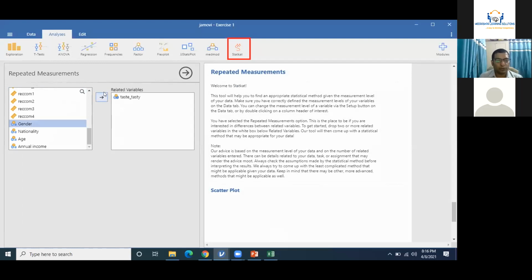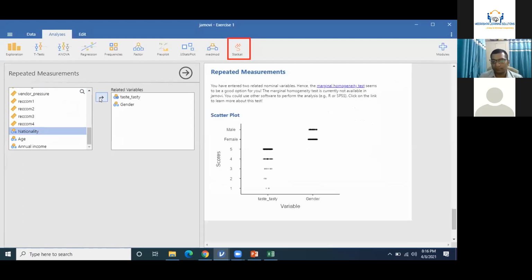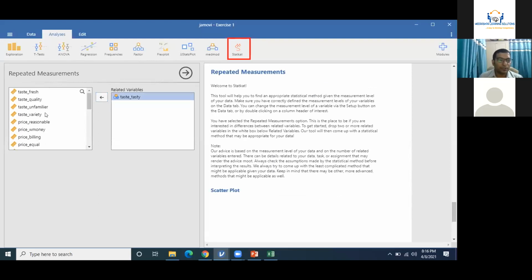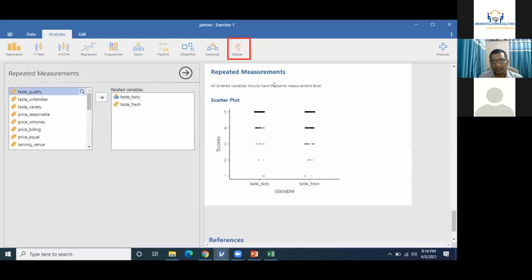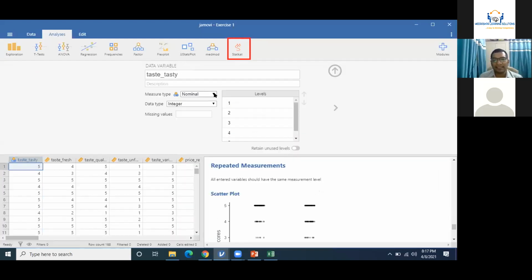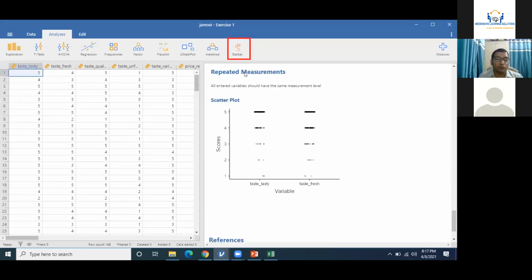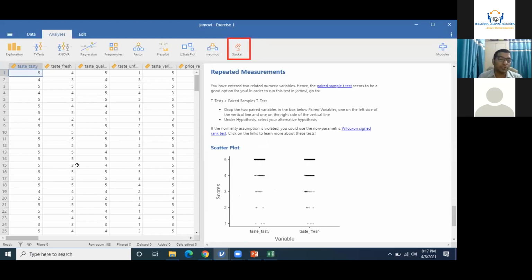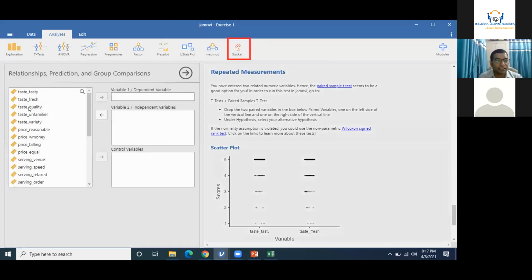And I will include one gender. The result is the same, right? If I remove the gender from this point and I use taste fresh, the same error, the measurement level should be the same, right? So this is very intuitive software. It looks at the data category, looks at the data types, looks at several other things, and then decides which type of analysis will be suitable for the data which we have offered.